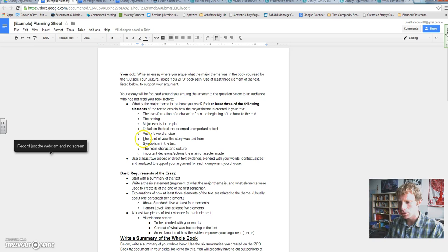Did the point of view that the story was told from, like the fact that it was told in first person maybe, lead to the theme? Or did the fact it was third person omniscient, where we had access to lots of different people's thoughts, lead to the theme?